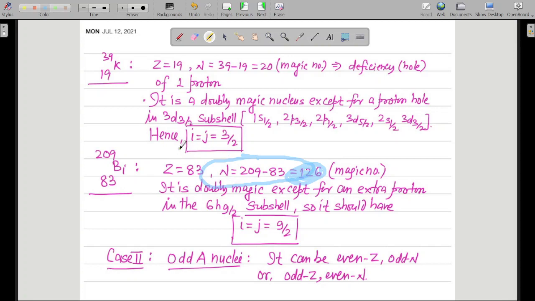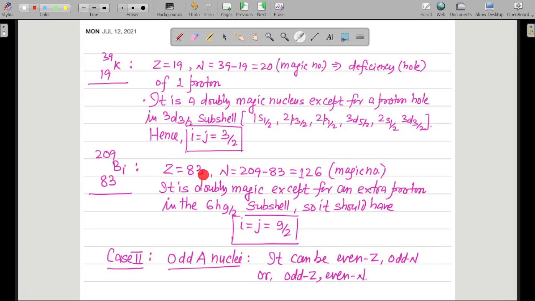Okay. And magic number plus or minus 1. So magic number plus 1 is the case with us. 82 plus 1 is 83. So magic number plus 1 of nucleon of the other type. The other type of nucleon is proton. So no need to write the nuclear configuration with respect to neutron. Only write the nuclear configuration with respect to proton, because it is a case of excess proton. 82 plus 1, so excess proton.